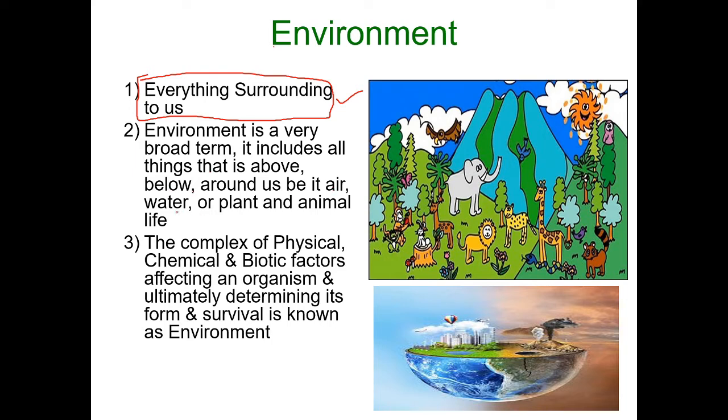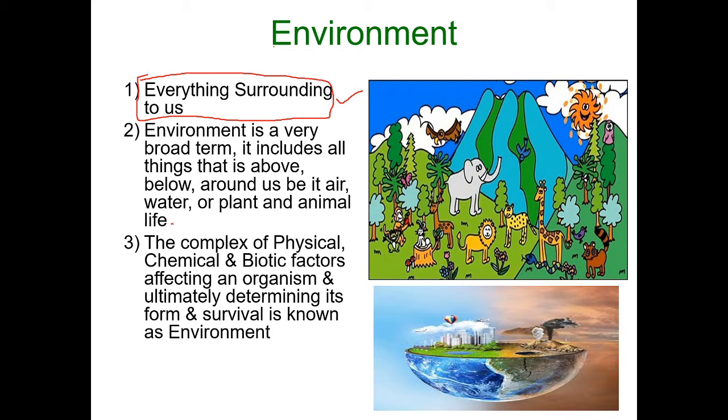If you take yourself as a reference point, then above you comes under the environment, below you comes under the environment, or below the earth surface also comes under the environment, which includes water, plants, animal life, all these things.